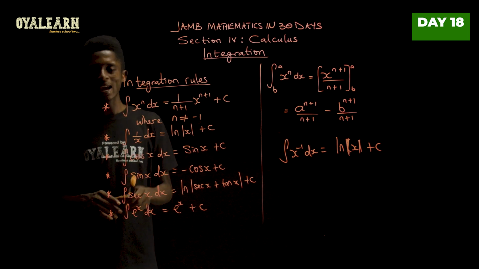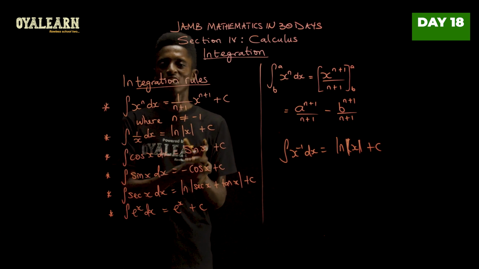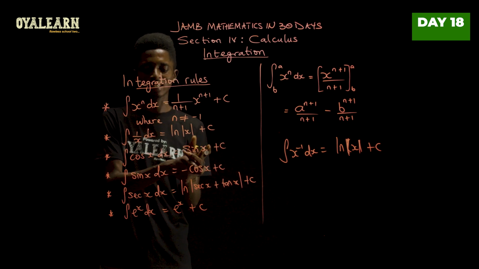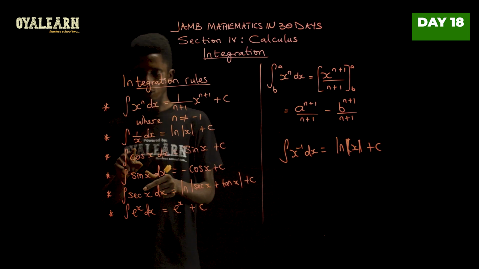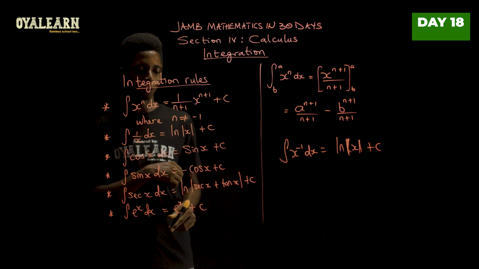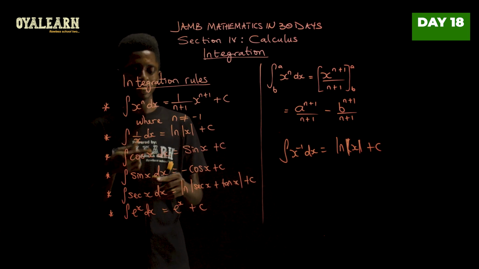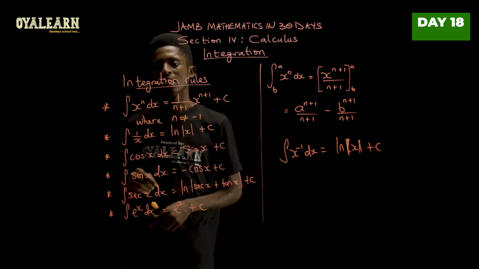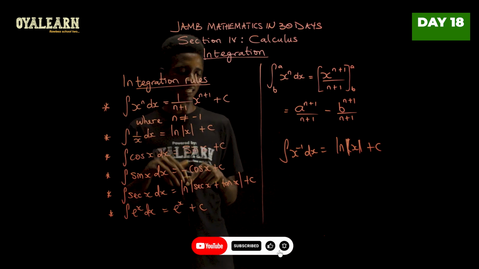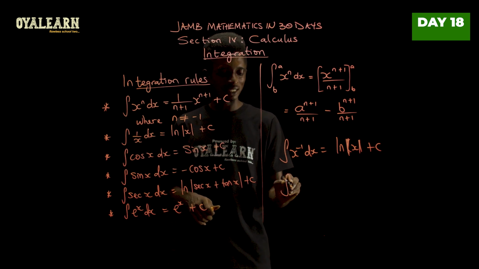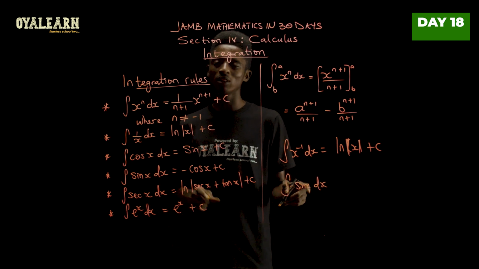Then when you integrate cos x with respect to x, this will give you sine x, just as when you differentiate sine x, it will give you cos x. But always remember to add plus c, because we do not have upper and lower limits. The same thing applies to sine x. So when you integrate sine x, you get negative cos x. Now, take note. We know that from differentiating cos x, you will get negative sine x. So if I'm integrating negative sine x dx, this should give me cos x.